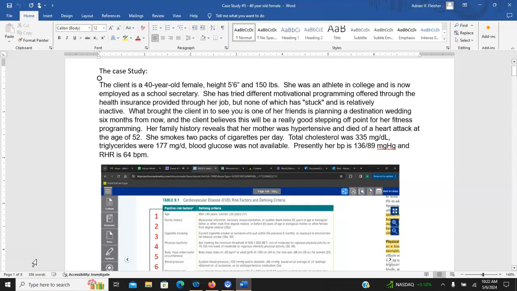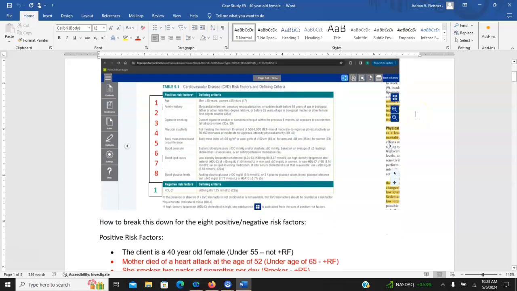So this client was a 40-year-old female, 5'6", 150, athlete in college, etc. And as you read through this, nothing really sticks out too much. And there's some fluff in here that you have to get rid of. She's tried different motivational programming. Also, none of it has really stuck at this point. So if you really dissect this paragraph and read through it, here's how it breaks out for your 8 and 1.